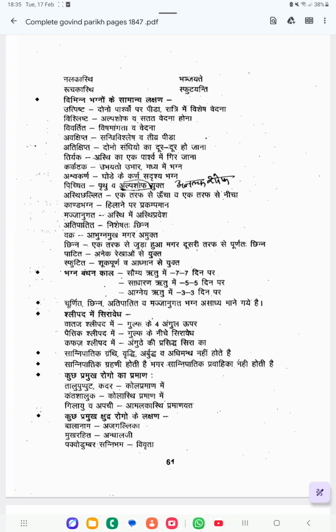So we can start at page 61. It is starting with the Vibhinna Bhagnon ka Samanya Lakshana, the general features of the fractures.